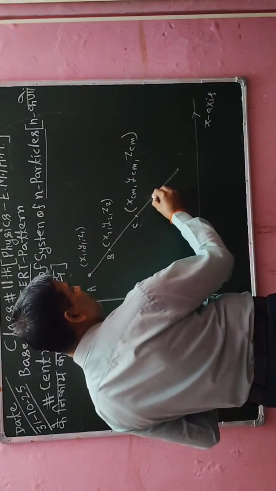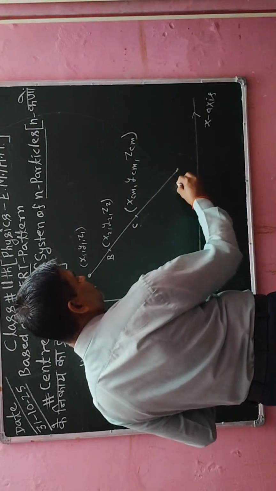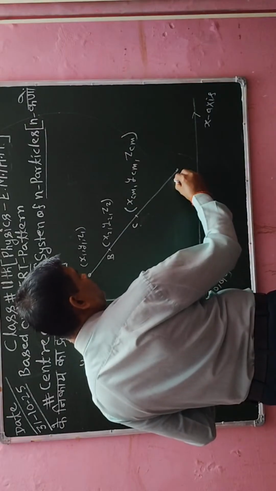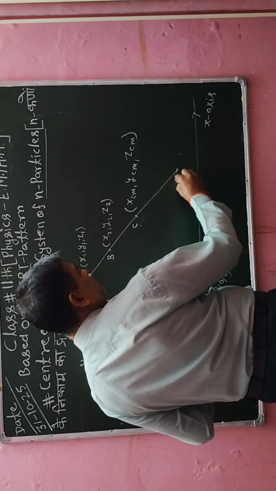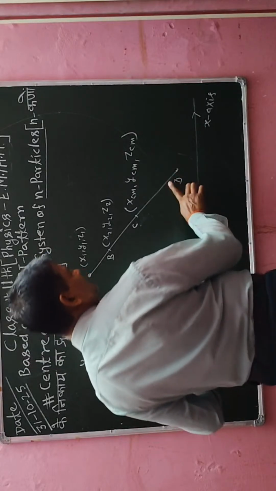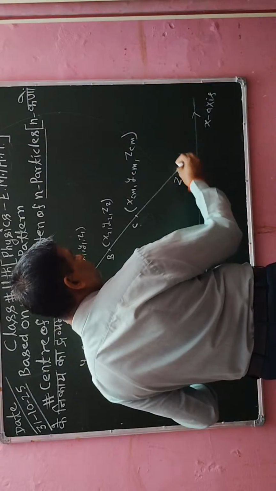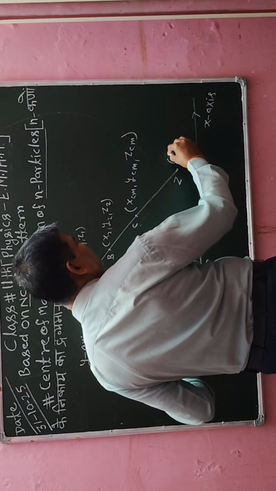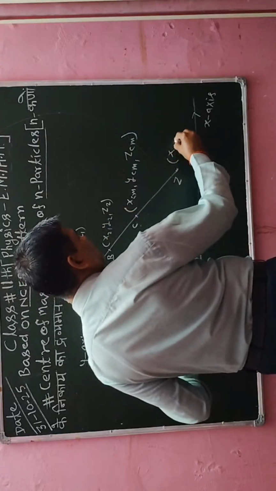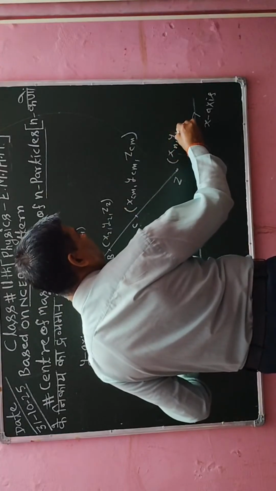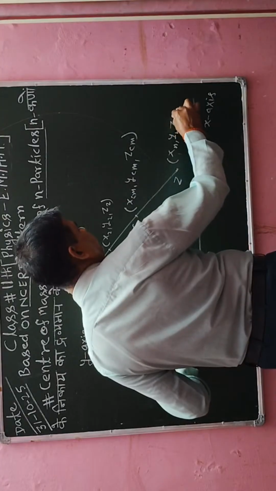Next, suppose I take point D, up to the last point Z, whose coordinates will be xn, yn, zn.